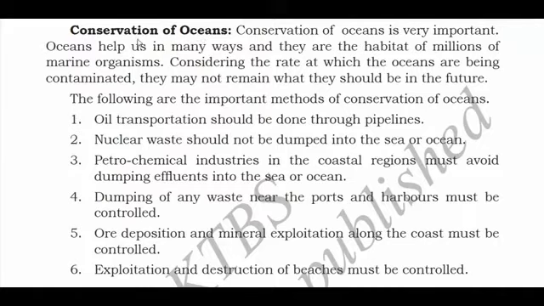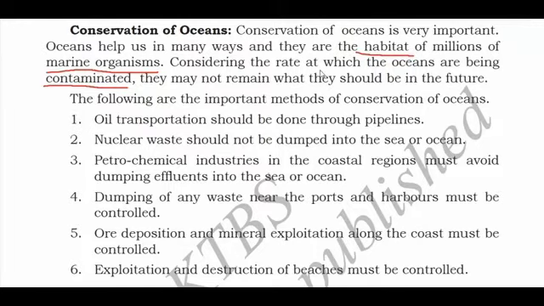Conservation of ocean is very important. Ocean helps us in many ways, and they are the habitat of millions of marine organisms. Habitat means home. In the oceans, different types of marine organisms are there. Considering the rate at which the oceans are being contaminated, contaminated means it is getting polluted by many pollutants, they may not remain what they should be in the future.